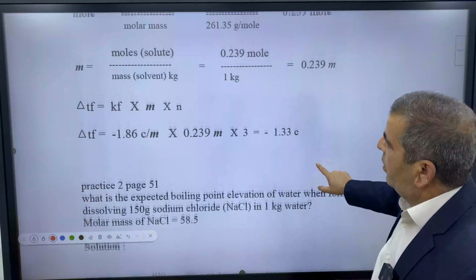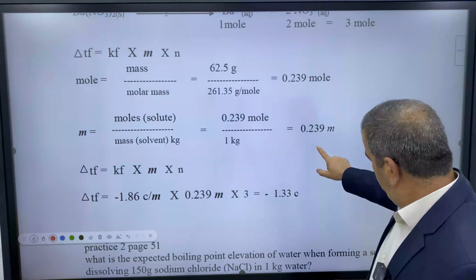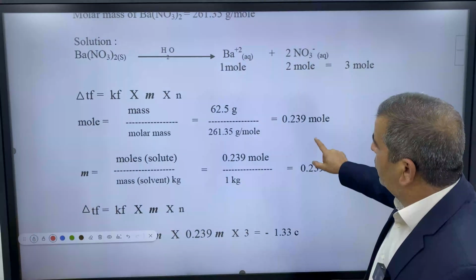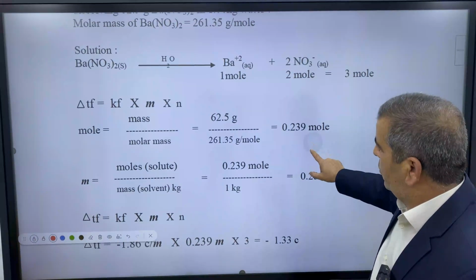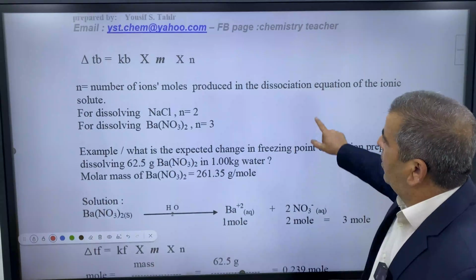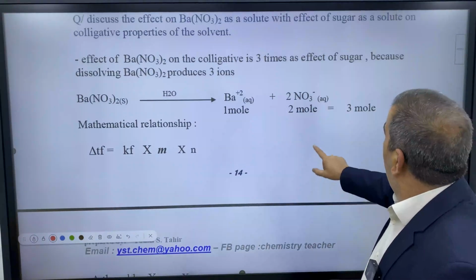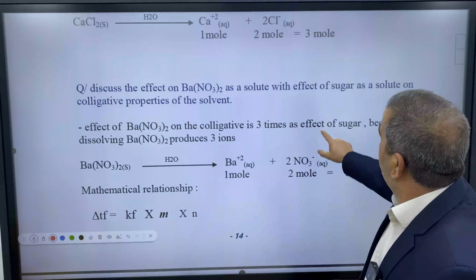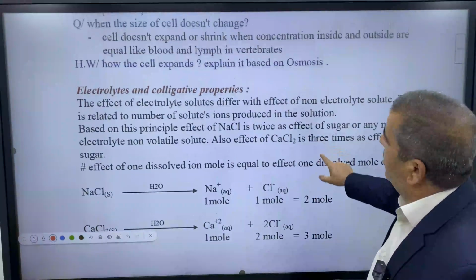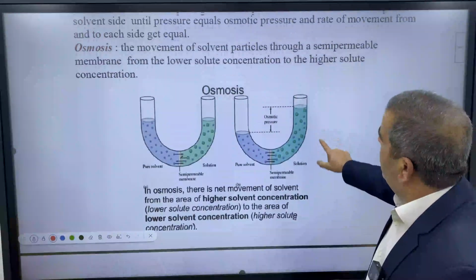This is electrolyte. This is also electrolyte. We will study later. Okay, this is also electrolyte. We will study later.